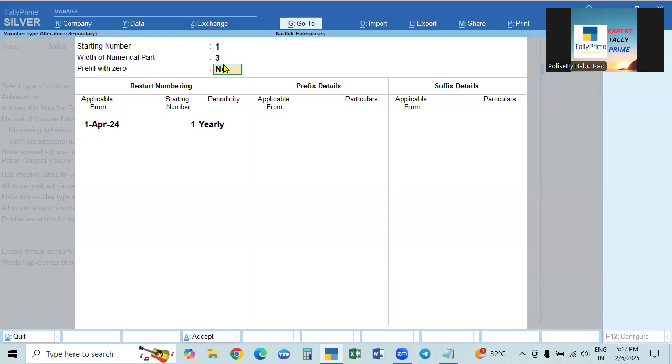If you take 1, it is only 1 digit. What about the other details? Prefix with 0 before the number, whatever the number may be. Prefix means before. For 1, 2 zeros will be prefixed. For 10, which is 2 digits, one 0 will be prefixed. For 100 and above, no 0 will be prefixed; the width will be 3. Like that you have to take. So you want to prefix with 0, yes.